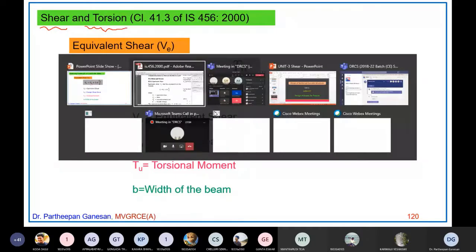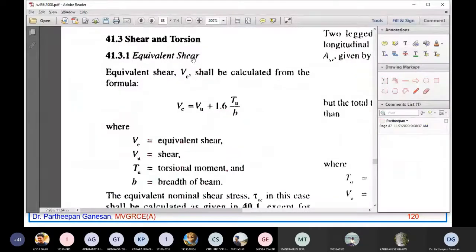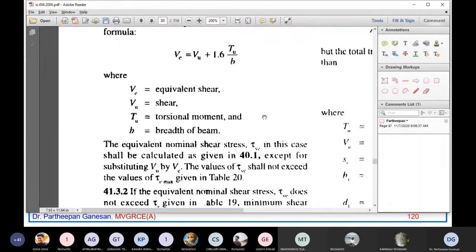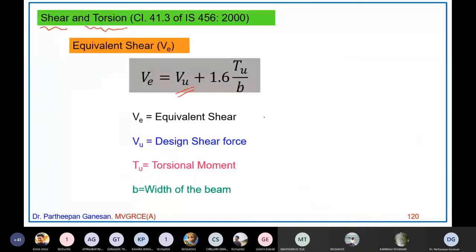So that's what you can see here. Equivalent shear VE shall be calculated from this formula, VU plus 1.6 TU by B. Now once you have calculated this VE, remember, in a normal beam without torsion, you are only finding VU. But in shear and torsion, you are finding the equivalent shear, that is VE.